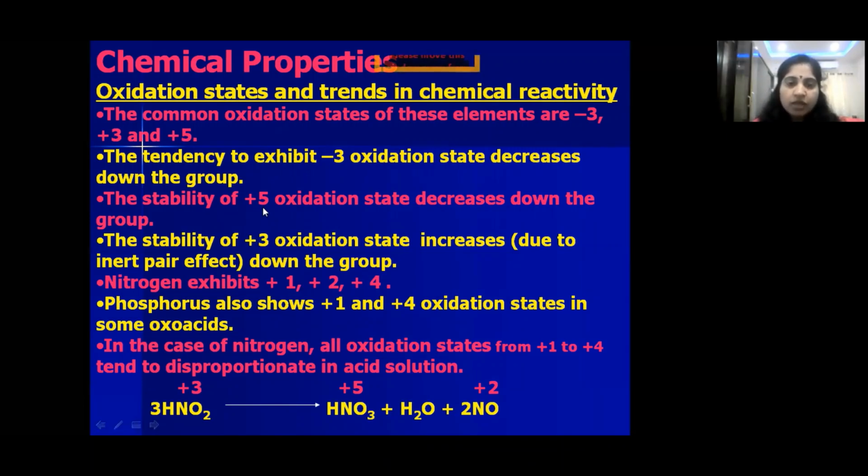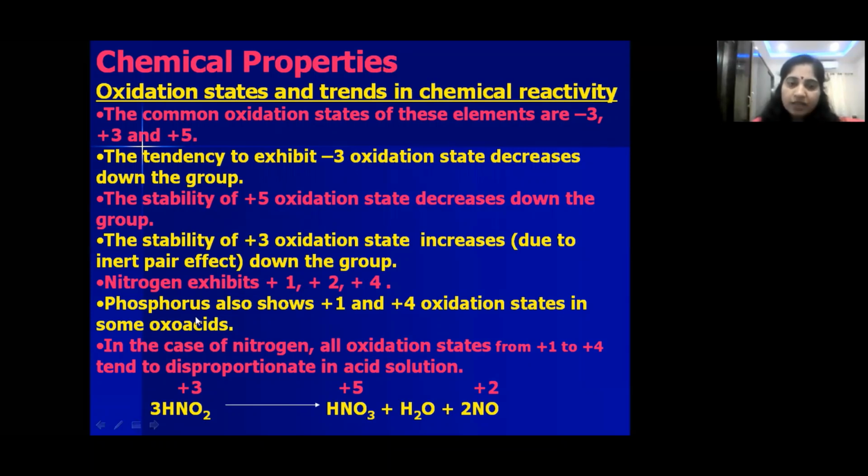Along with -3, +3, +5, nitrogen also shows +1, +2, +4 oxidation states. When combined with oxygen in its oxides, nitrogen can exhibit +1, +2, +4 along with the common oxidation numbers -3, +3 and +5. Is that clear?